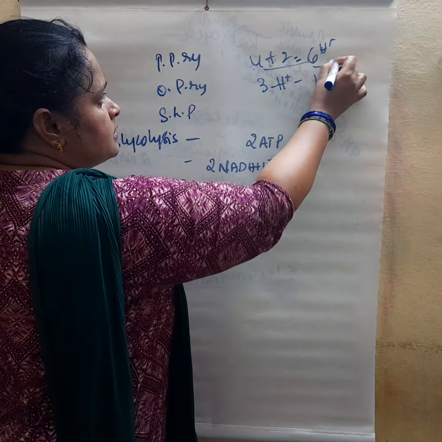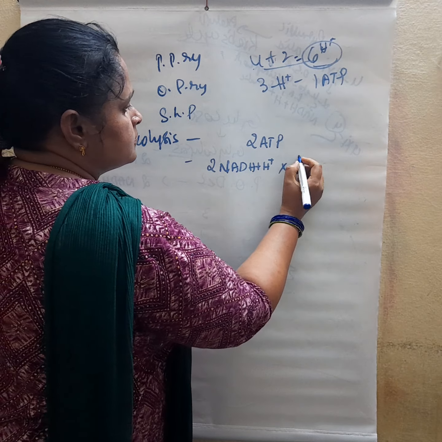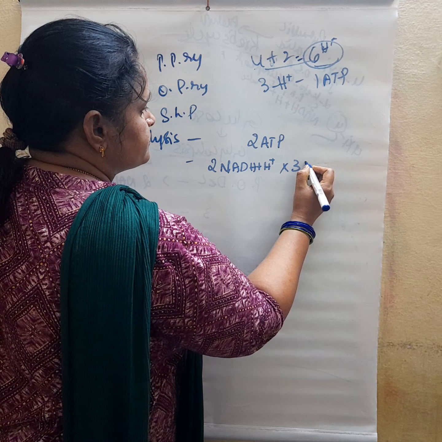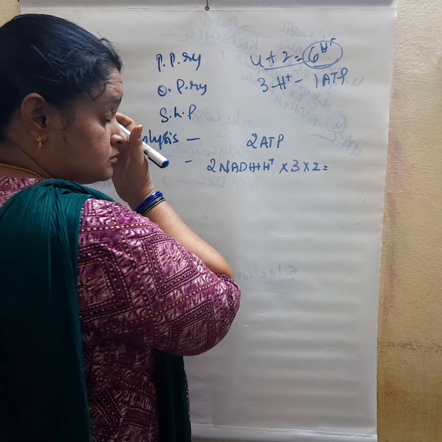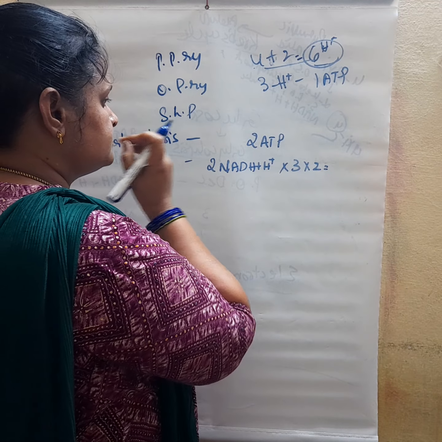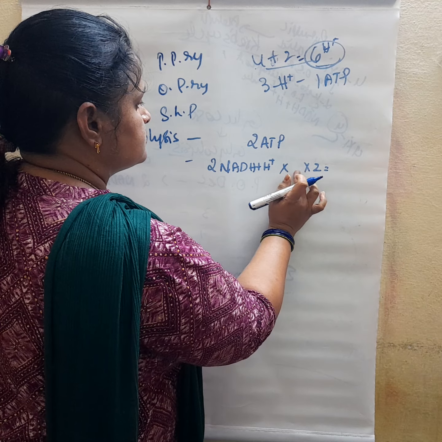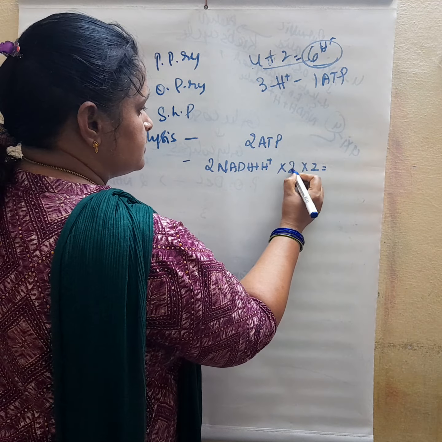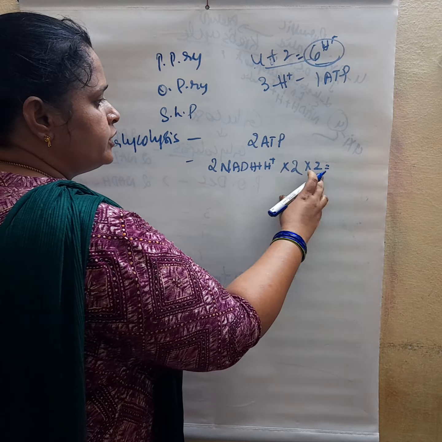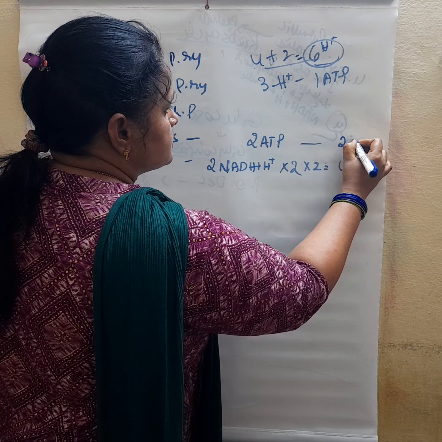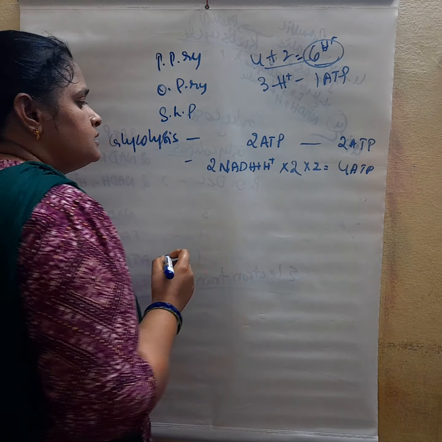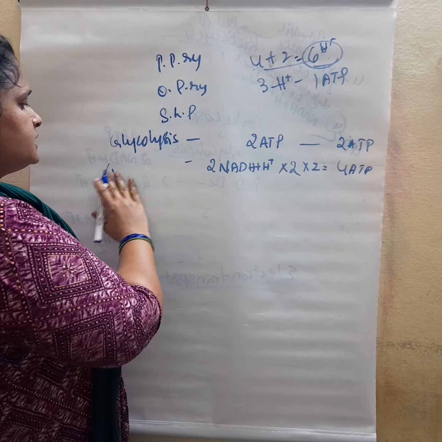So here how many ATPs can form? Not 3 into 2. Actually 2 ATP, so 2 into 2, 4 ATP. This is 2 ATP from glycolysis itself, and this is from the glycolysis NADH dehydrogenase.